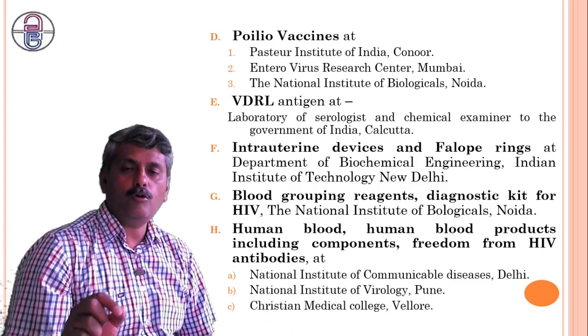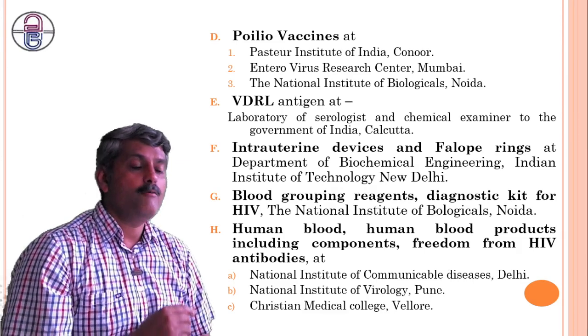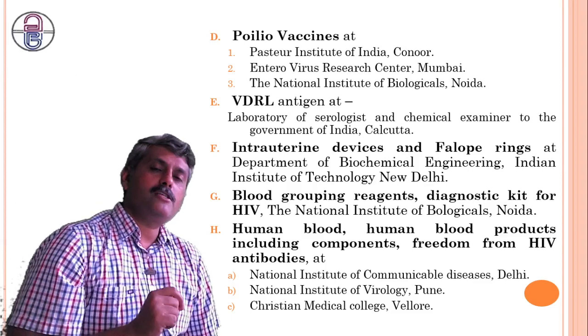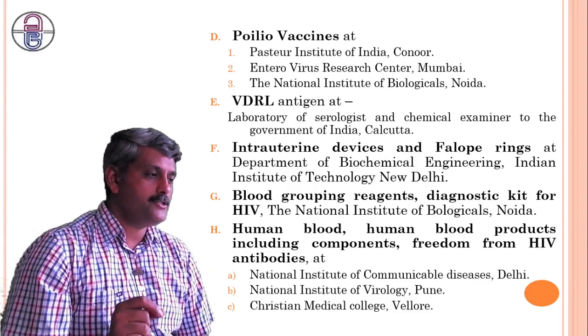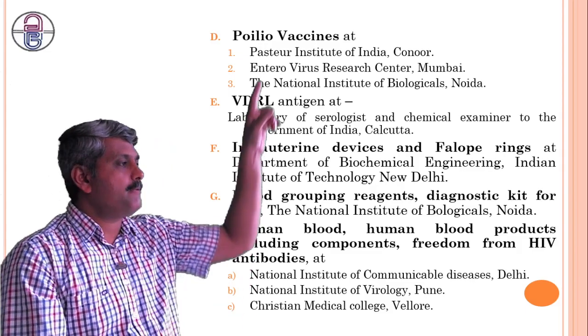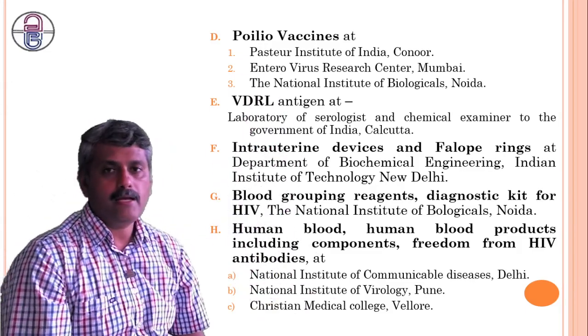Condoms and homeopathic medicines by the Indian Pharmacopoeia Laboratory, Ghaziabad. Polio vaccines by the three institutes. Then the VDRL by the Serologist and Chemical Examiner, Calcutta. So likewise, they perform these actions, and these institutes will look after this specific action.